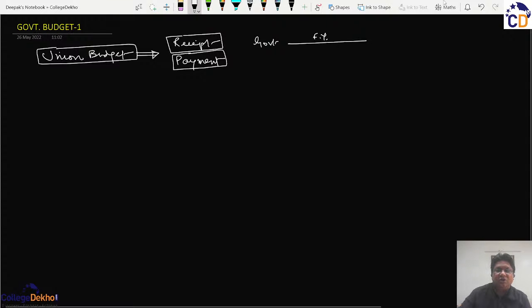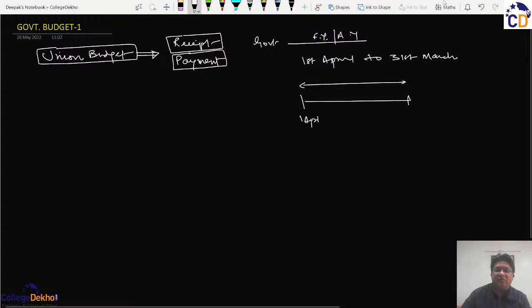So the financial year, or commonly known as accounting year, will be the period from 1st April to 31st March. What the budget suggests is that for the year starting from 1st April, it needs to be planned and estimated from where the receipts for the government will come, known as the revenues, and where the government will spend those revenues to manage and develop the country.